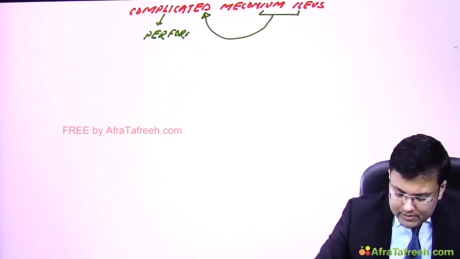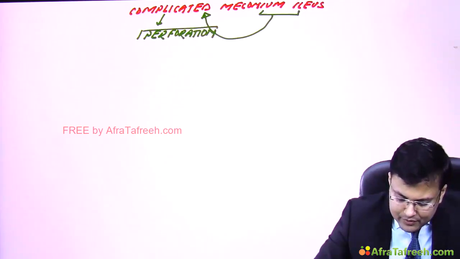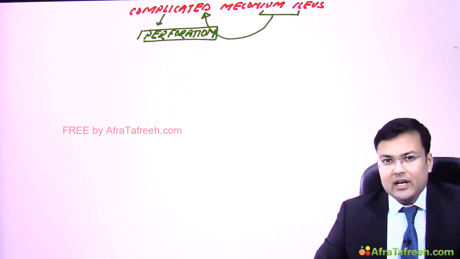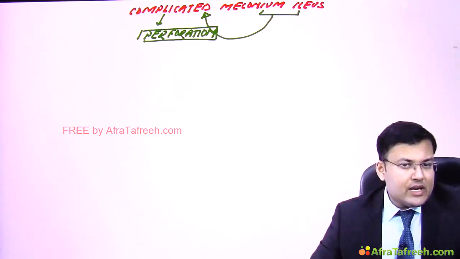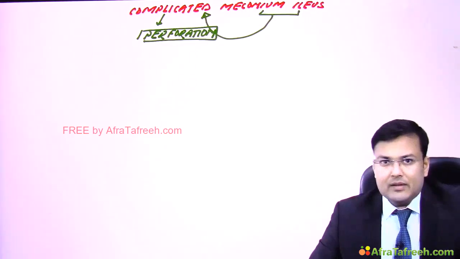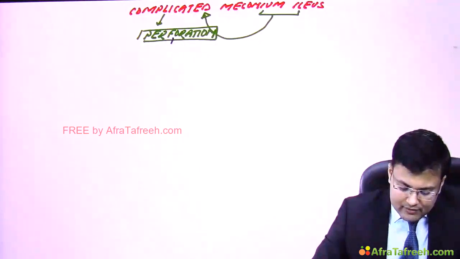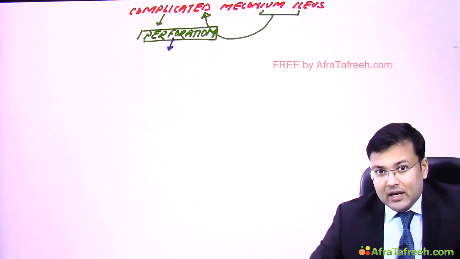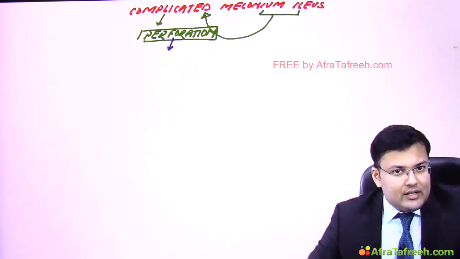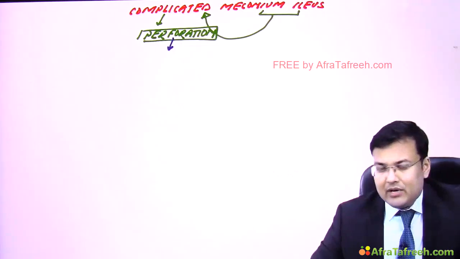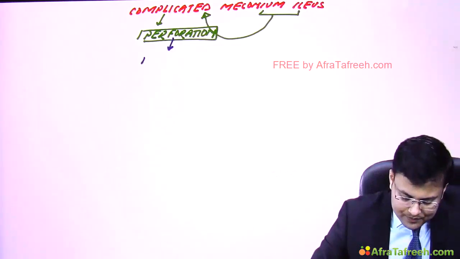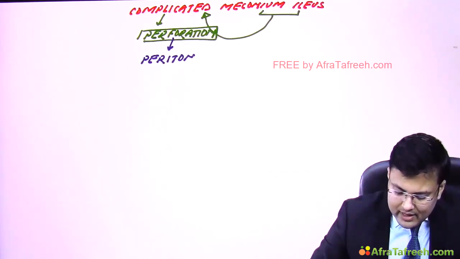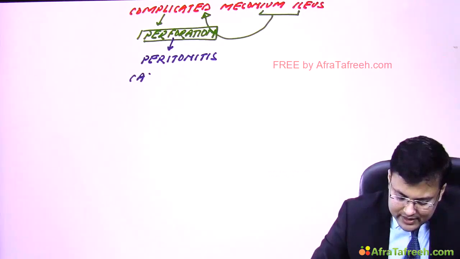So when meconium ileus is complicated by perforation, it is known as complicated meconium ileus. This perforation can occur in utero, meaning during intrauterine life, or just after birth. Whenever there is perforation, obviously it leads to peritonitis. But what kind of peritonitis? It leads to aseptic chemical peritonitis. Why? Because now the meconium enters into the peritoneal cavity. So it leads to peritonitis. And what kind of peritonitis? It is aseptic chemical peritonitis.